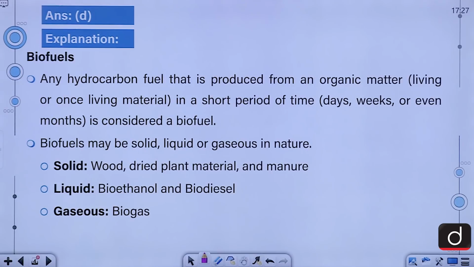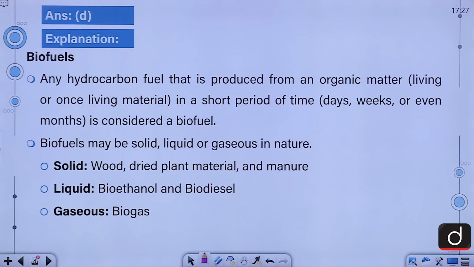Biofuels are any hydrocarbon fuel that is produced from an organic matter, living or once living material, in a short period of time, days, weeks or even months, is considered a biofuel. Biofuels may be solid, liquid or gaseous in nature. If we talk about the solid biofuels, wood, dried plant material and manure, they all count.